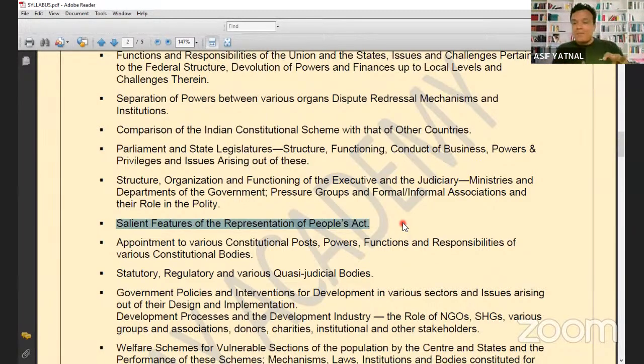आपको लगता है यार ये मैंने नहीं पढ़ा, ये मुझे पढ़ना चाहिए. No need of reading that. Just finish basic. Basic finish करो, revise basic. Try to link it with the current affairs. जो basic आपने पढ़ा है, उसको current affairs से link करना है. अब salient features of Representation of the People's Act हैं, even if you search in Google, salient features of the Representation of the People's Act of India, you will get some article, उसमें से कुछ salient features मिलेंगे, वो लिखना है.